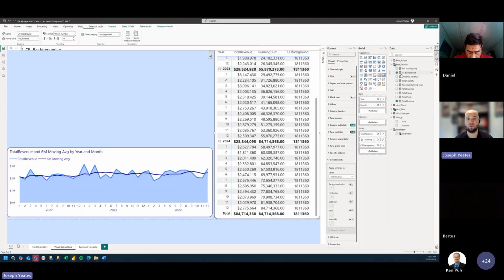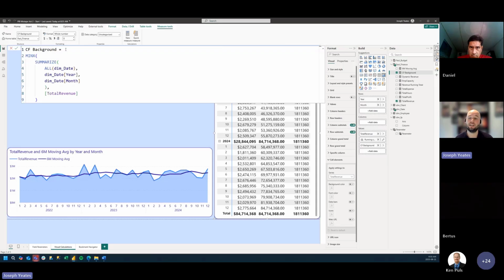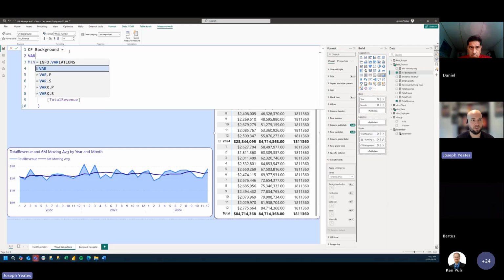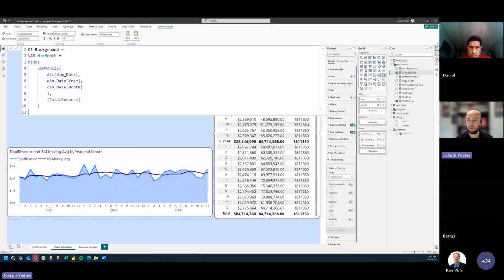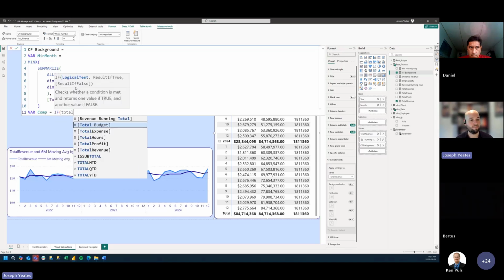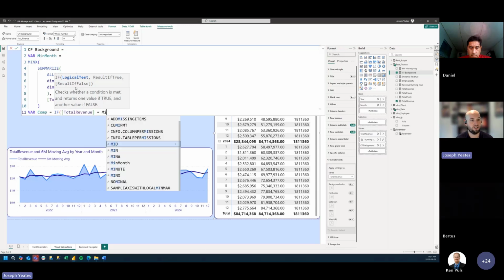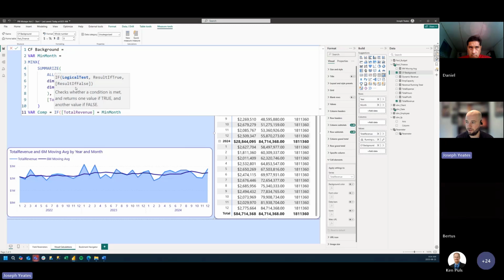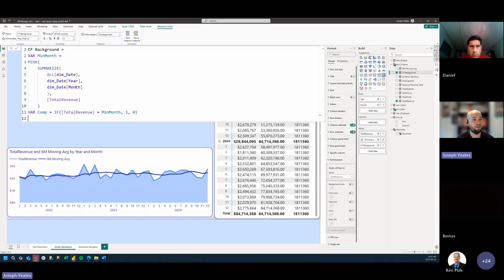But if we want to use this for conditional formatting, we can wrap an if statement around this, or it might be better to change this into a variable. So we can say variable min month is equal to this formula. But then we want to do a comparison. So let's say a comparison variable. If our total revenue for a given month is equal to our min month total revenue, then we can just return a 1, and if nothing, we can return a 0. And we can just return comp.